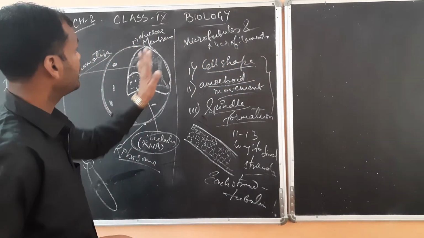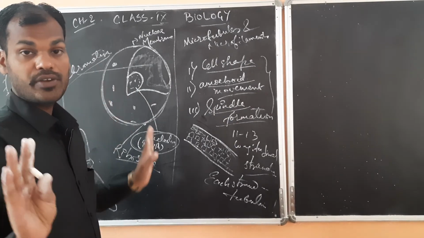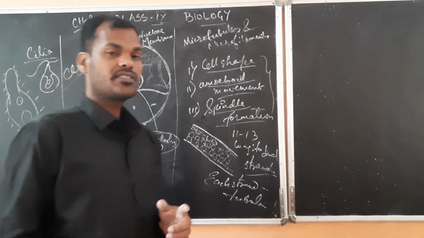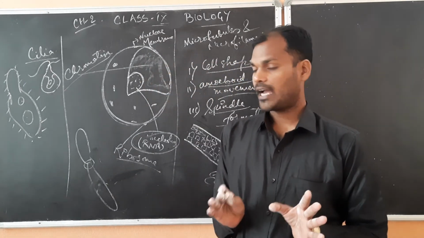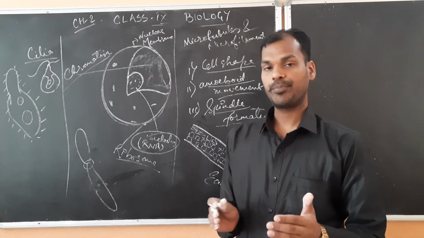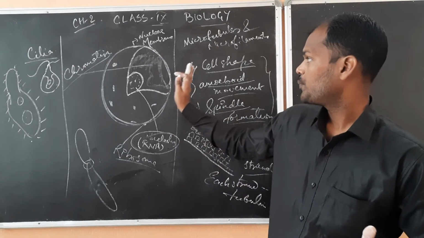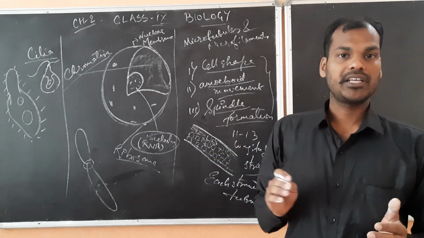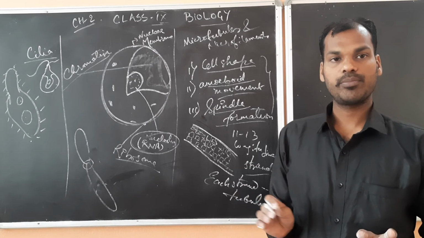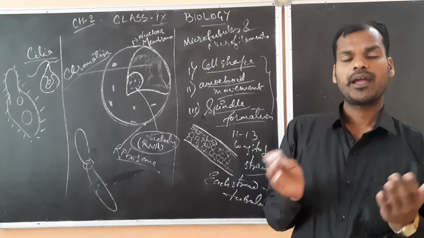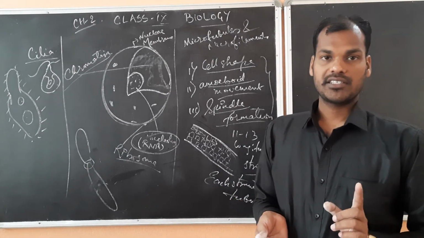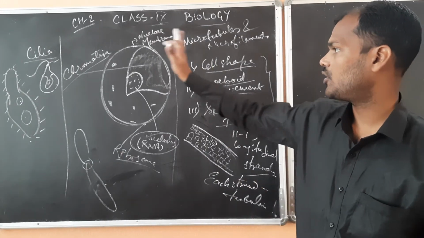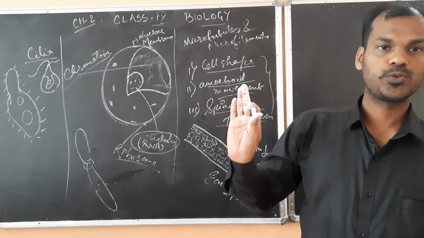So these are different types of non-living components of the cell, but since they are non-living, you should not think that they do not have any role. They play an important role in cell activity. The energy production and storage that the cell performs depends on these non-living substances of the cell. These are all about the cell organelles and cell inclusions.